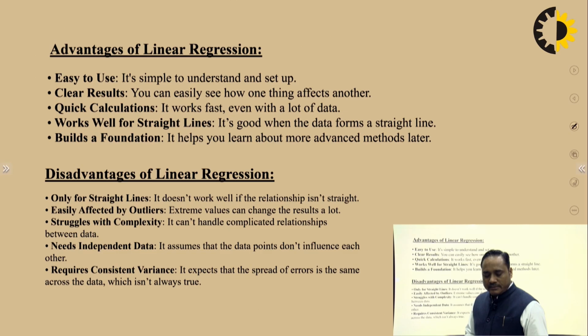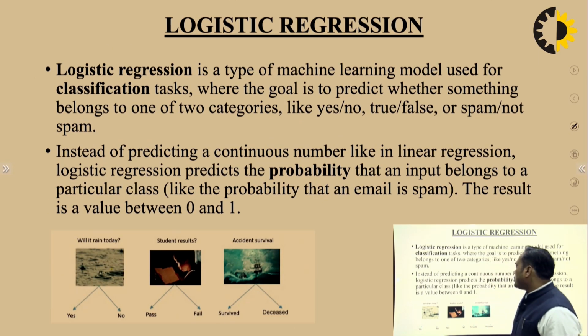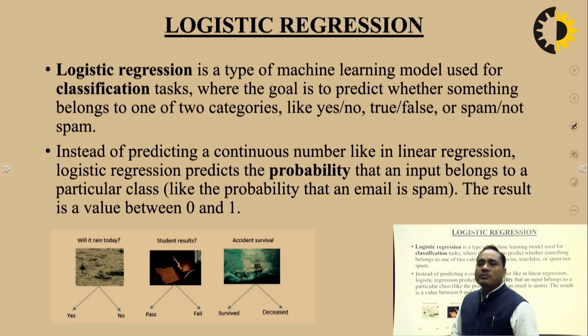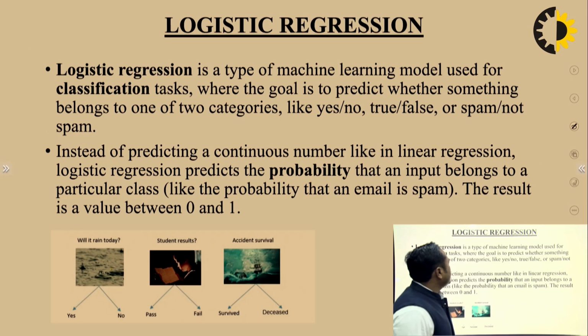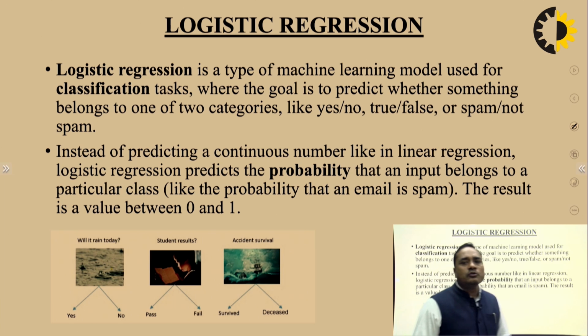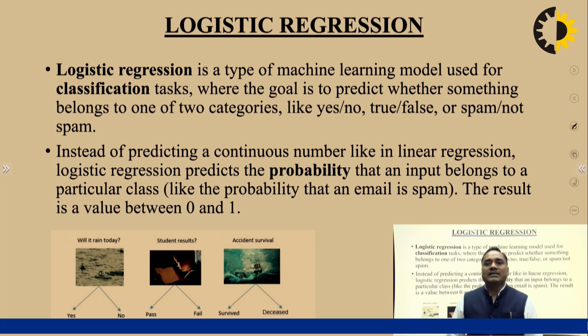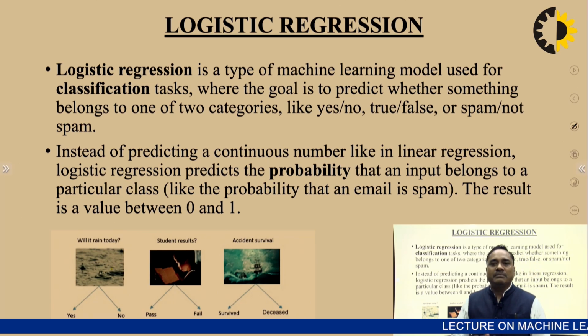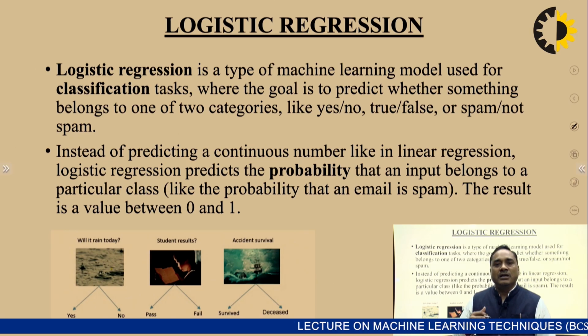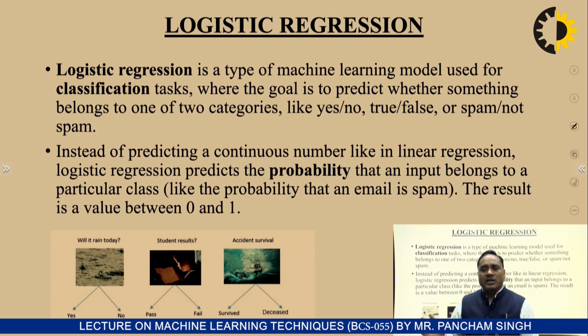What about logistic regression? Another most important topic of machine learning is logistic regression. Logistic regression is a type of machine learning model used for classification. We are using two types: regression and classification. Regression means it works on features, and on the basis of that we predict the cost of a house, weather forecasting, stock market prediction, and so on.